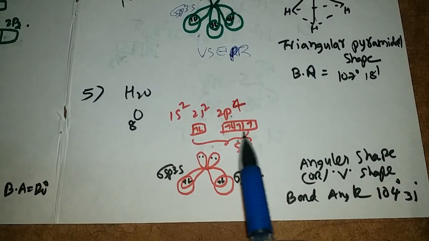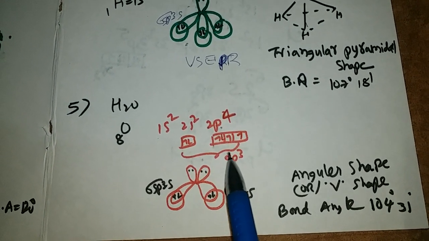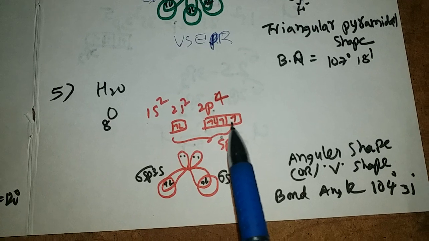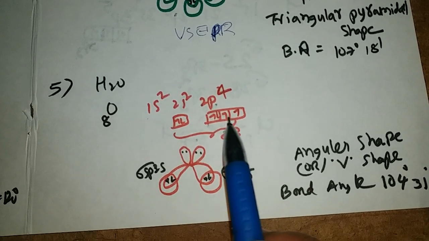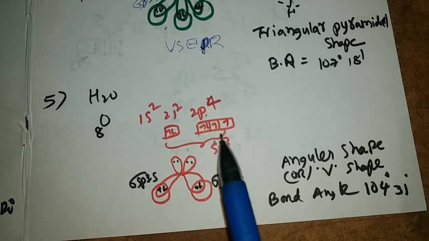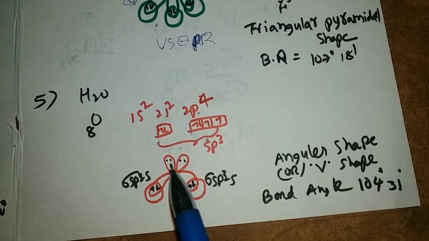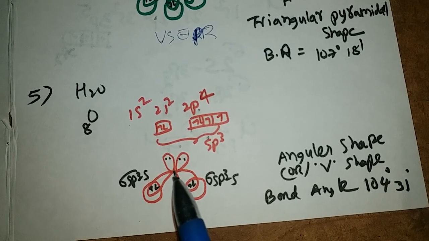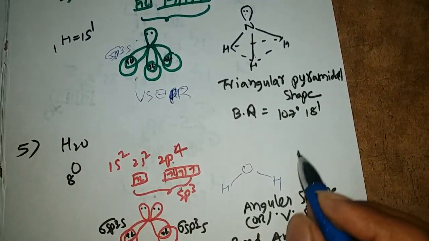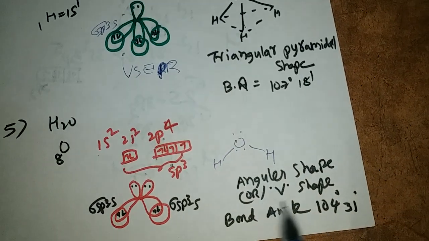we have 2 lone pairs when sp3 hybridized orbitals are formed, and 2 unpaired electrons also there. The hybridized orbitals which have unpaired electrons will form sigma bonds with hydrogens, and the remaining 2 lone pair hybridized orbitals will remain on oxygen. So the molecular structure is called angular shape or V shape.